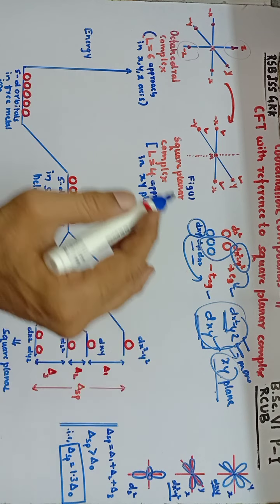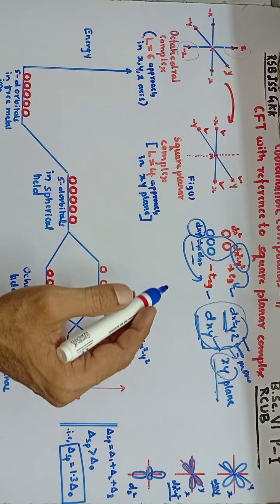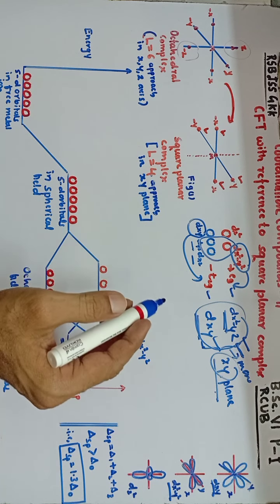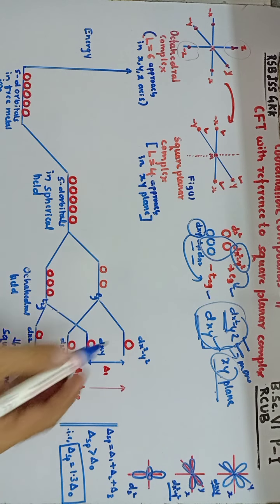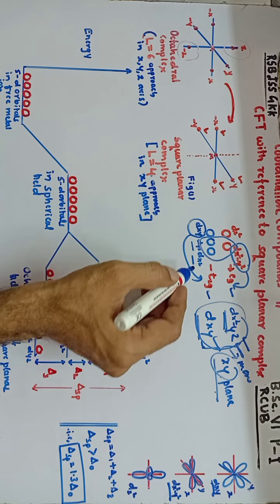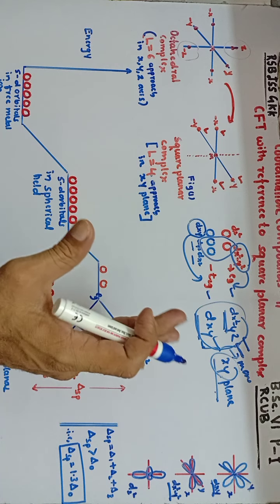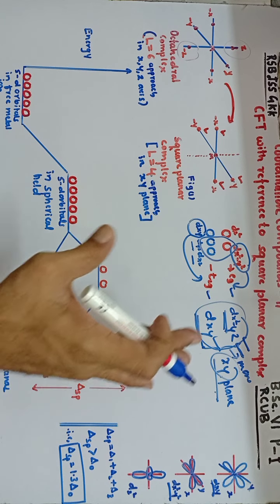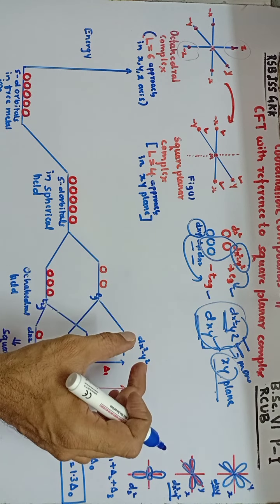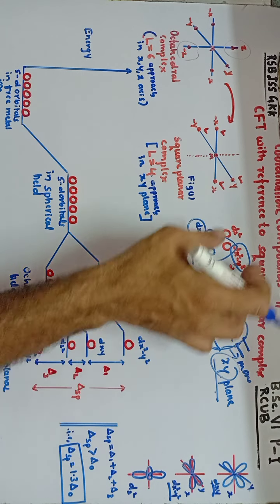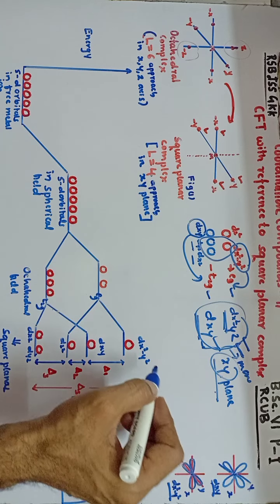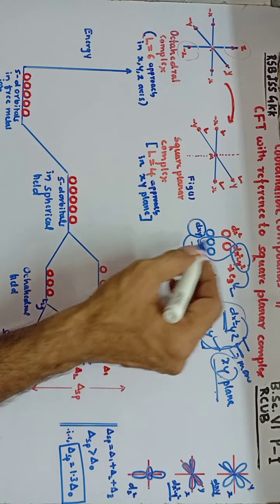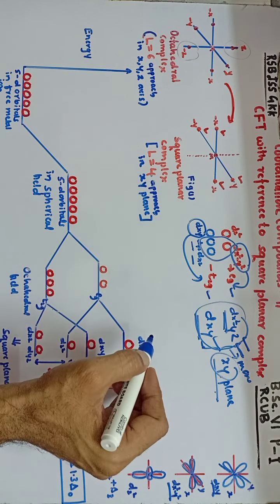Similarly, the dyz and dxz become more stable. The dyz and dxz orbitals will also experience a lesser amount of repulsion, therefore their energy also decreases here. Out of the 5 d orbitals, only 2 orbitals' energy increases in square planar complexes, whereas the other 3 orbitals have less energy.